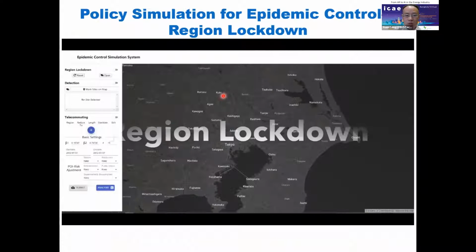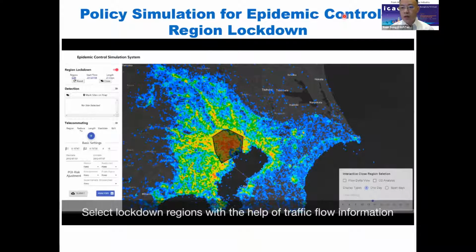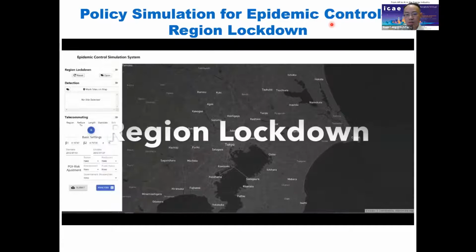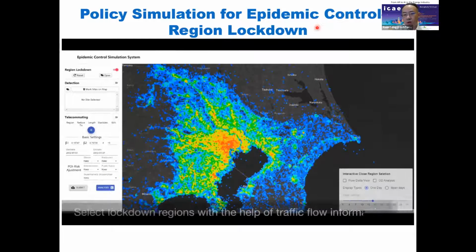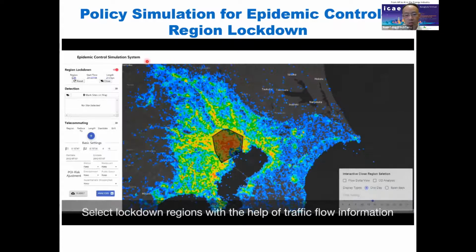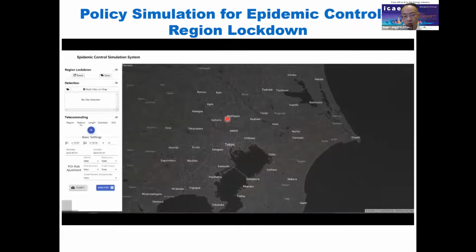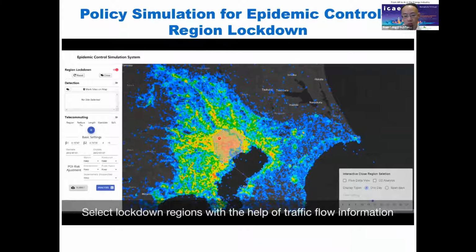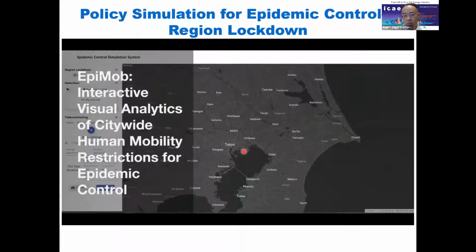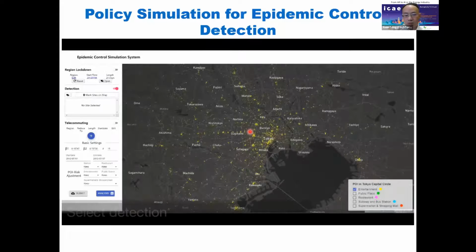We can also perform policy simulation, because sometimes a government has to publish a policy, such as region lockdown, telecommuting, or detection, and we need to know the effectiveness of the policy. So we developed a tool to simulate this. For example, if we want to perform a region lockdown, based on our platform we can recommend some regions to lock down, based on POI information.